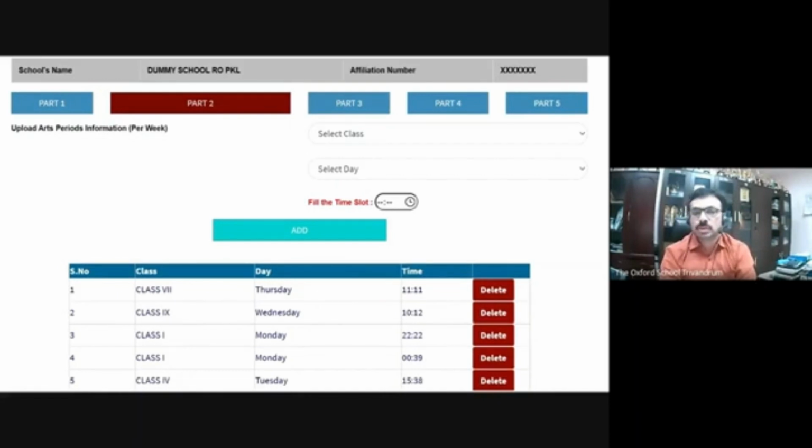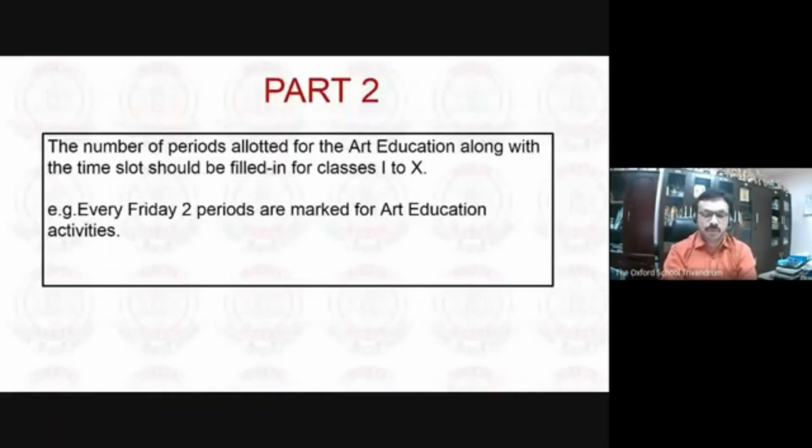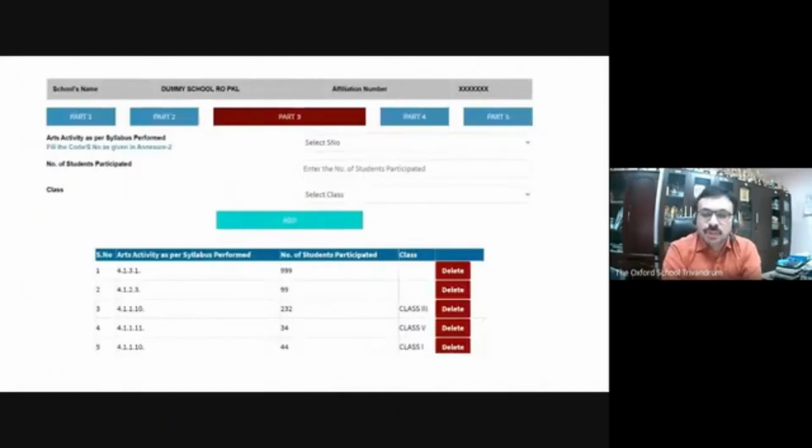Hope it is clear. So part 1 is about art teachers and their mobile numbers. And part 2 is the number of periods allotted for classes for art education. Now we will move to part 3. So this is the summary. Part 3, wherein you are expected to enter the arts activity as per syllabus performed.